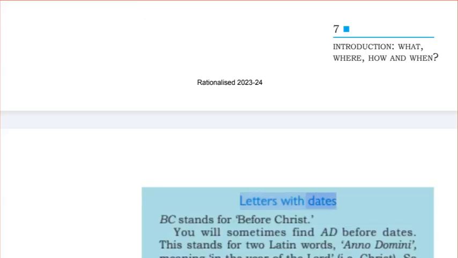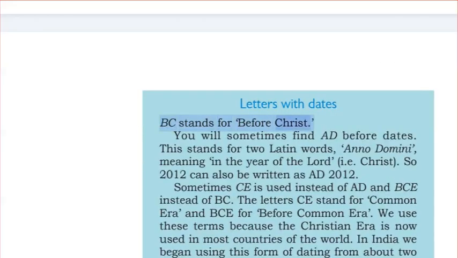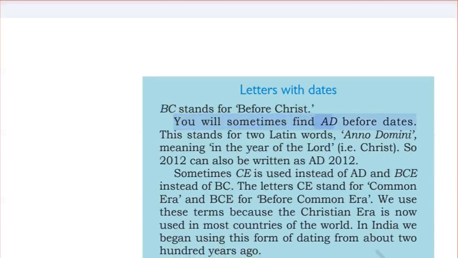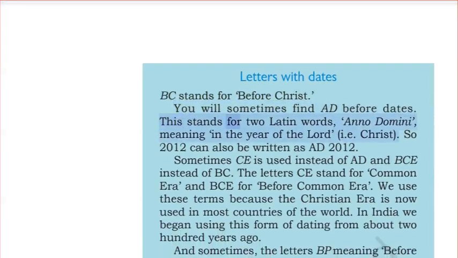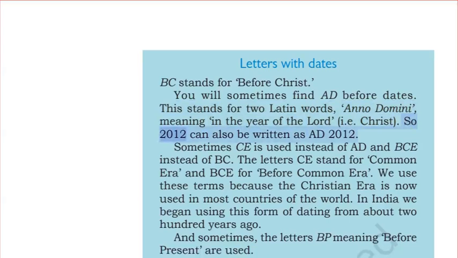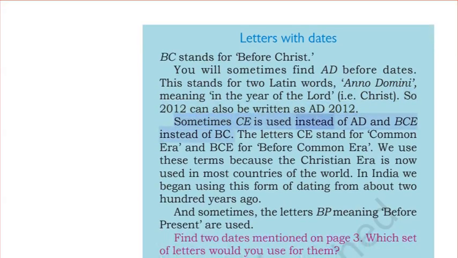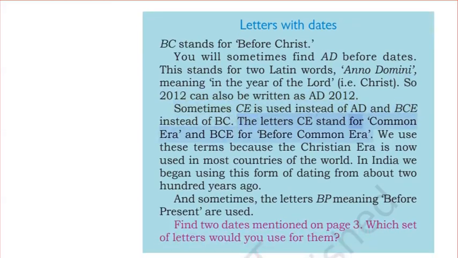Letters with dates. BC stands for before Christ. You will sometimes find AD before dates. This stands for two Latin words, Anno Domini, meaning in the year of the Lord, that is Christ. So 2012 can also be written as AD 2012. Sometimes CE is used instead of AD and BCE instead of BC. Instead of before Christ, the letters CE stand for Common Era and BCE for Before Common Era.